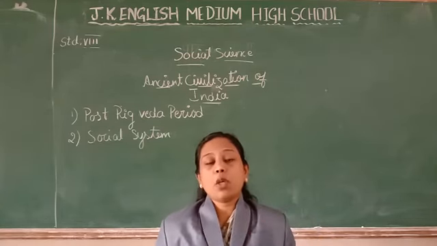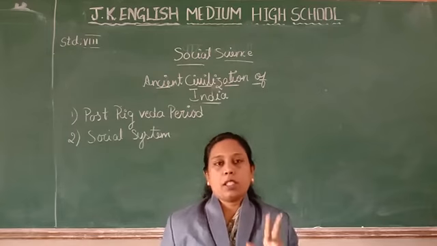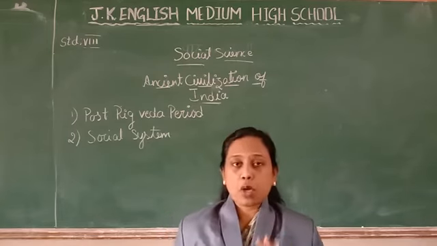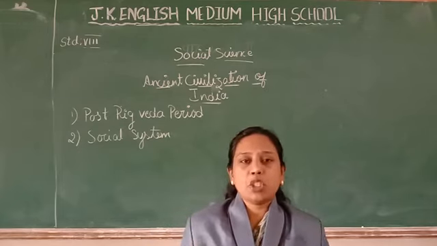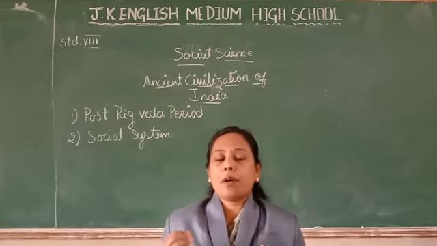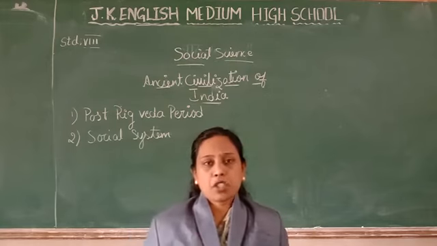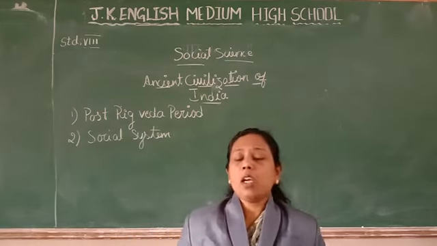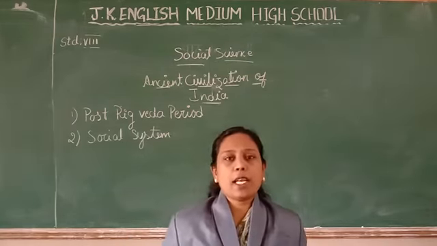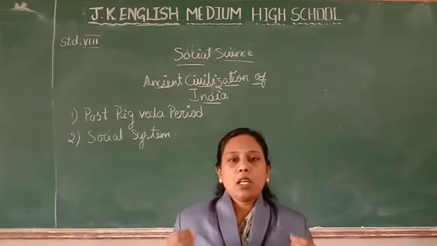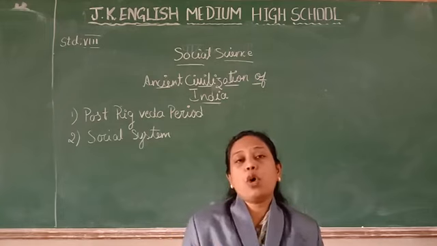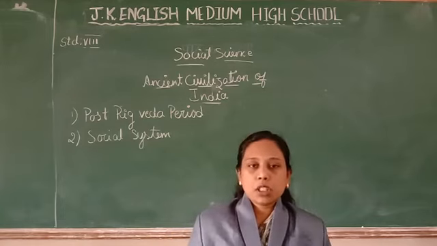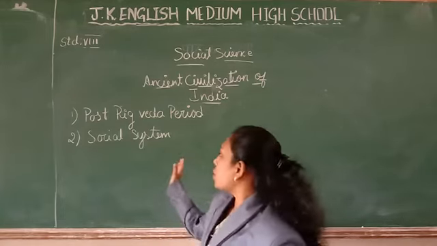This prevailed only for the rich people, the powerful people, the ones who are rich in the society. They can marry more than one woman. That is called polygamy. And the widow could remarry. So this is about the social system.